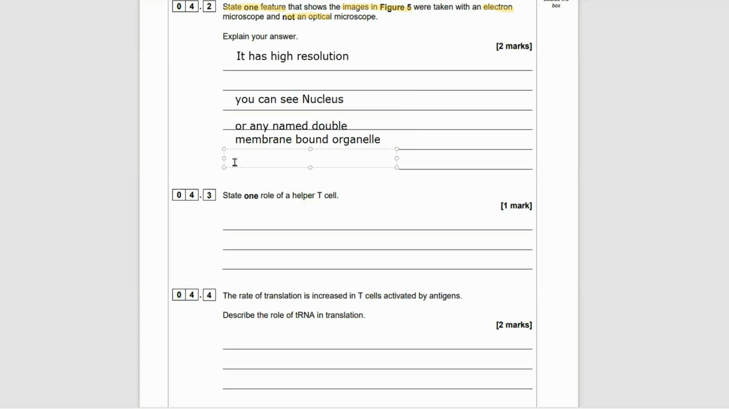Also, we can see the nucleus. That wouldn't get you a mark. Or any named double membrane bound organelle. Beware of the list rule.